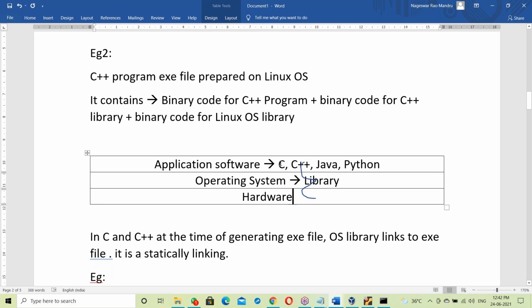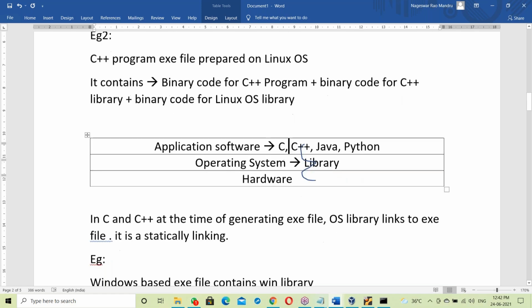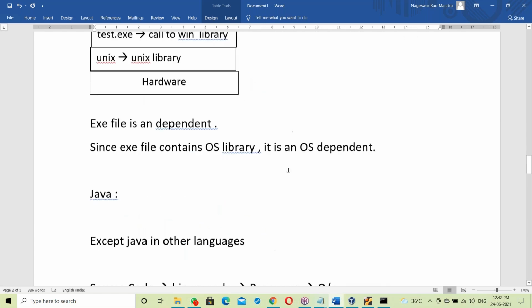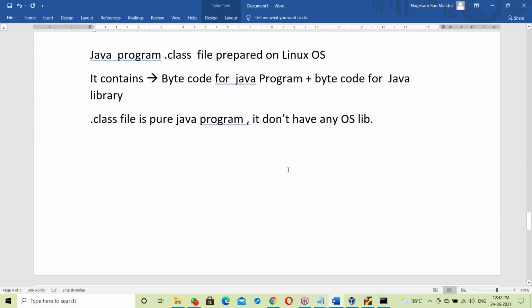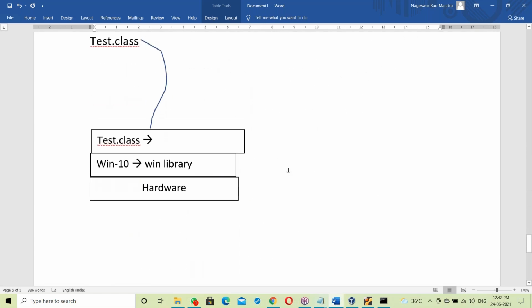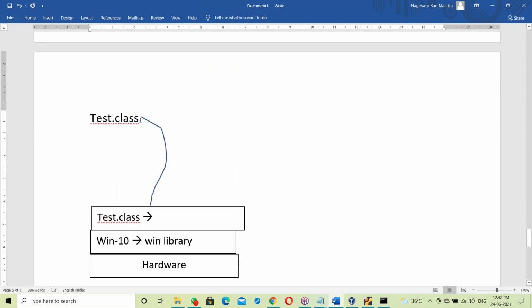Suppose it is C or C++. What happens here? At the time of creating the exe file itself, it links with the OS library. That is static linking. But in case of Java, what happens? At the time of creating the .class file, it won't link. So the .class file is a pure Java program and doesn't have any OS library.